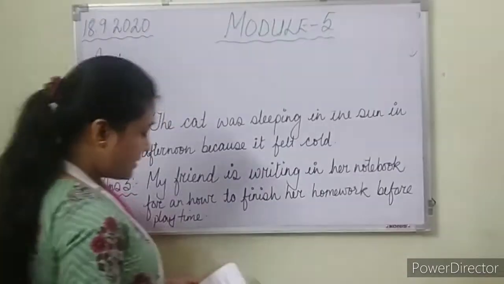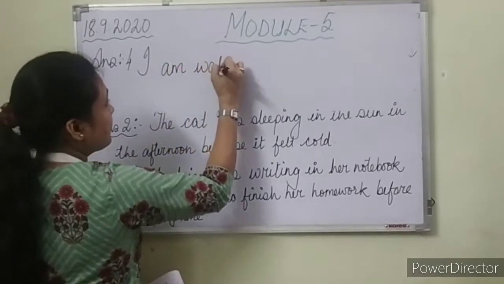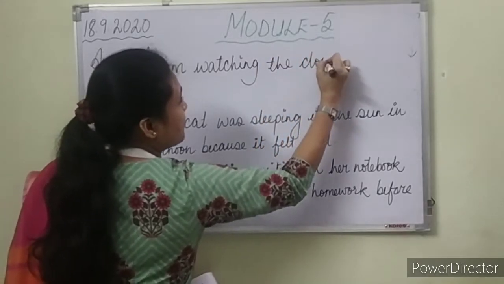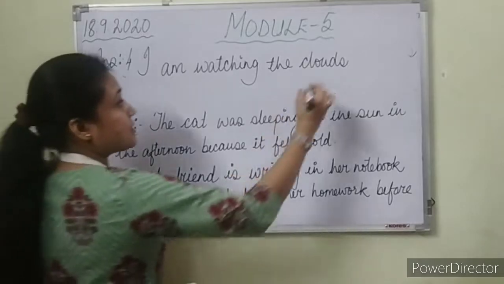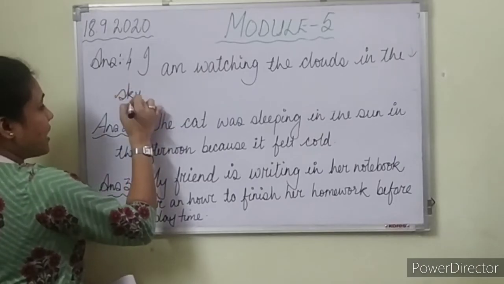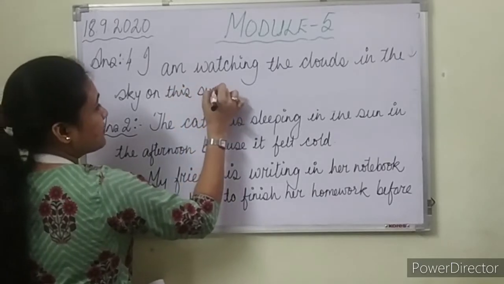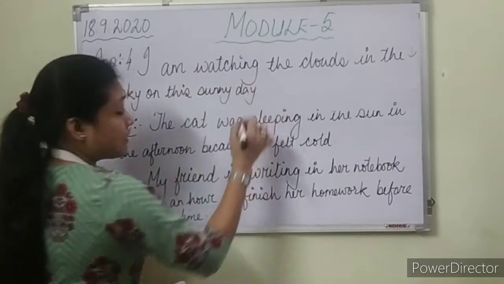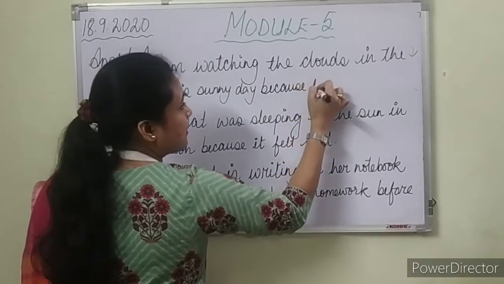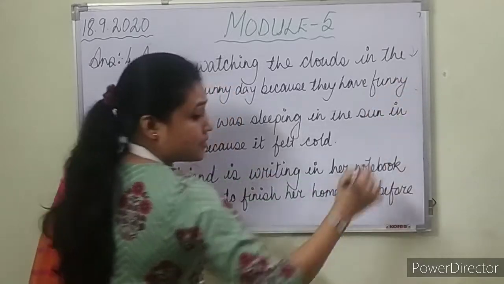Okay, so the answer is, number 4: I am watching the clouds in the sky on this sunny day because they have funny what?